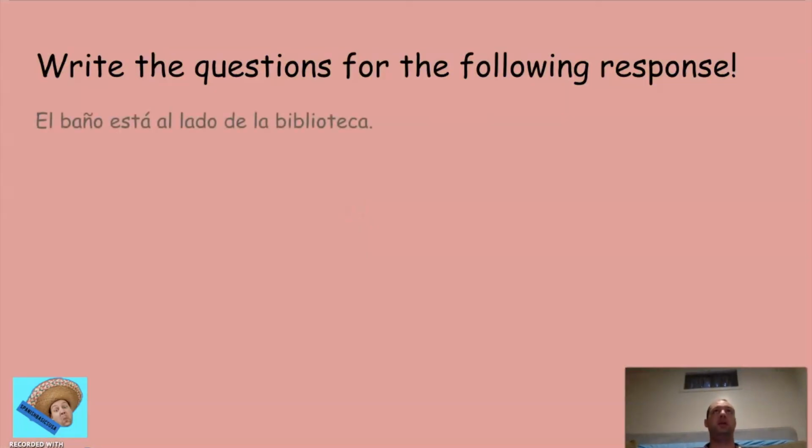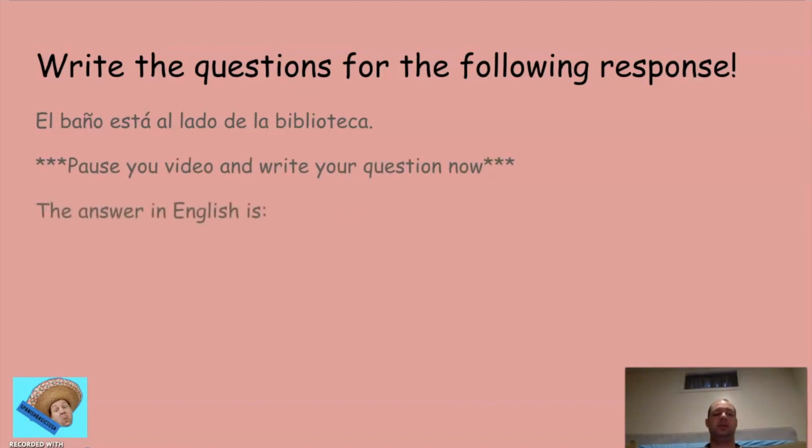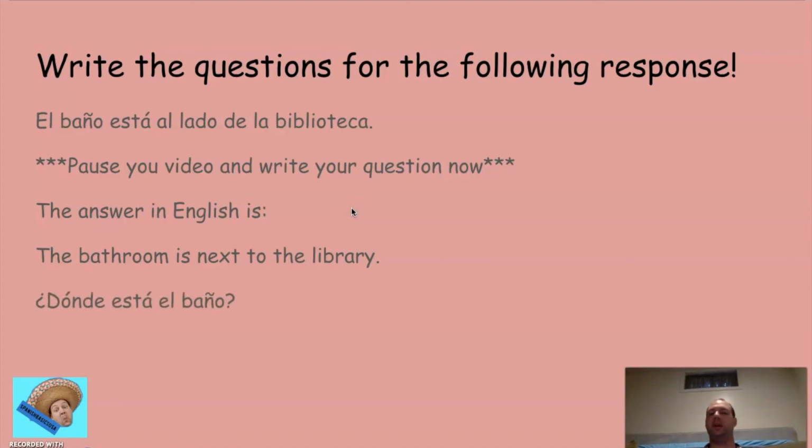And then el baño está al lado de la biblioteca. El baño está al lado de la biblioteca. Okay? Pause the video and write your question now. The answer, or the response in English, is the bathroom is next to the library. You should have written down the question, ¿dónde está el baño?